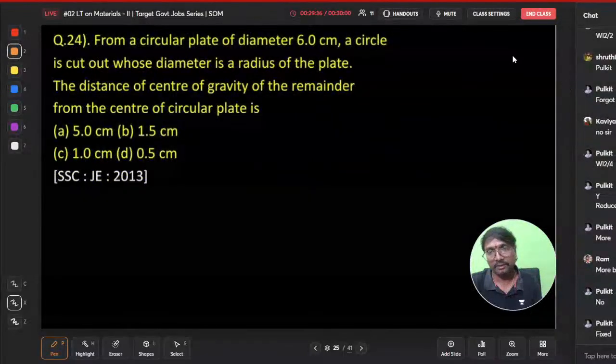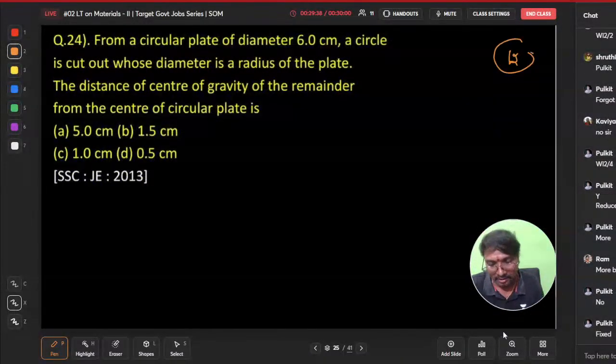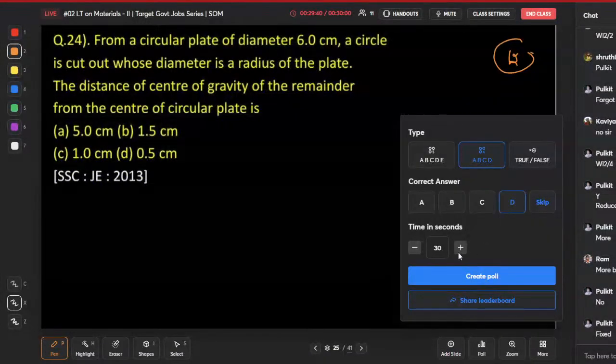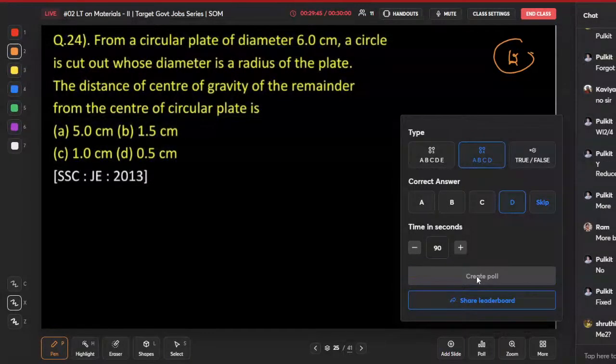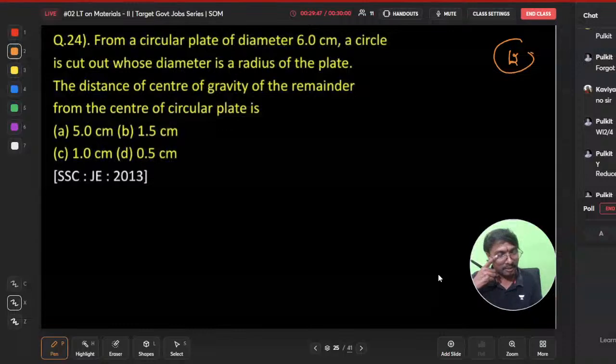Right. Okay, so this last question will go for 60, 75, 90 seconds, that much time I am giving. Mx square, that is.